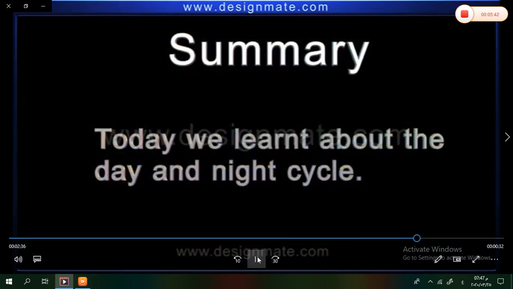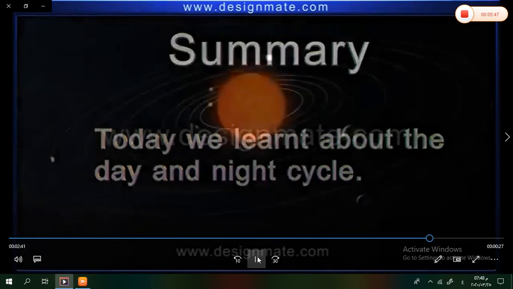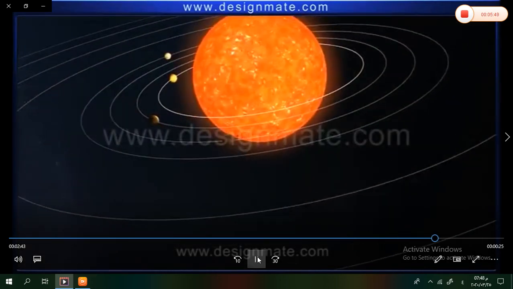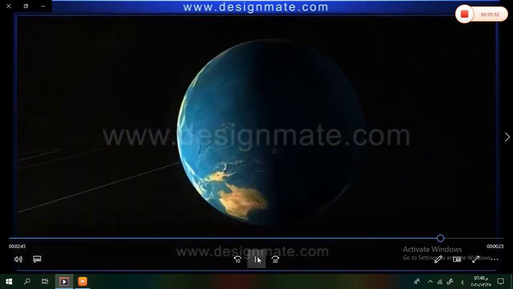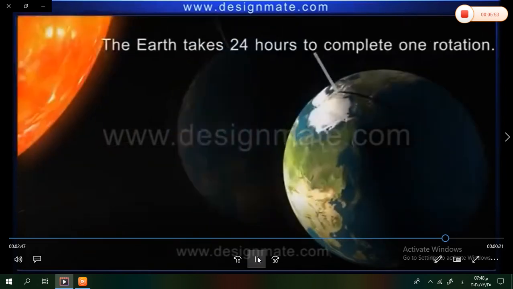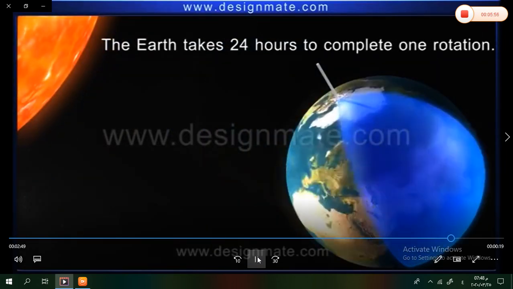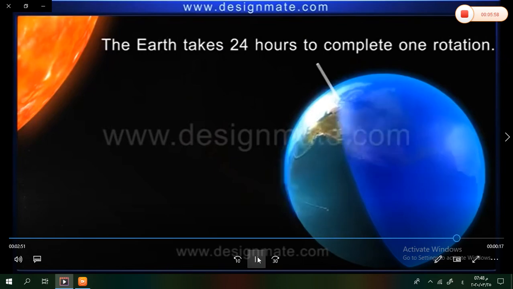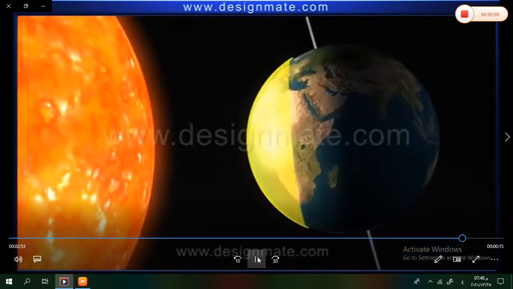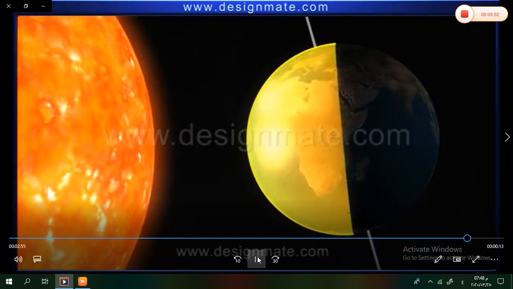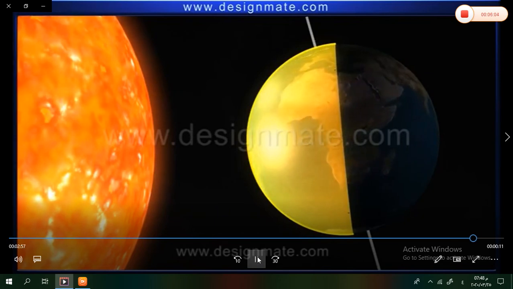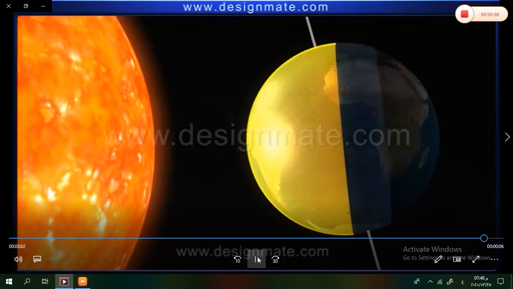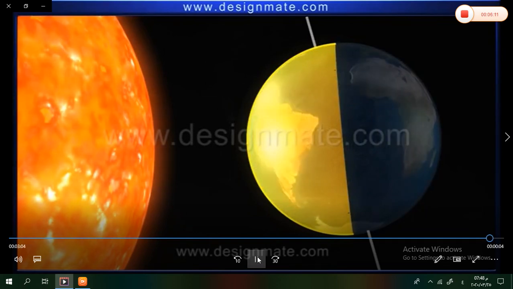Summary. Today we learnt about the day and night cycle. The Earth revolves around the sun and is constantly spinning on its axis. It takes 24 hours to complete one rotation. Only one part of the Earth faces the sun at any given time. Thus, the part of the Earth facing the sun has day, while the other part has night.